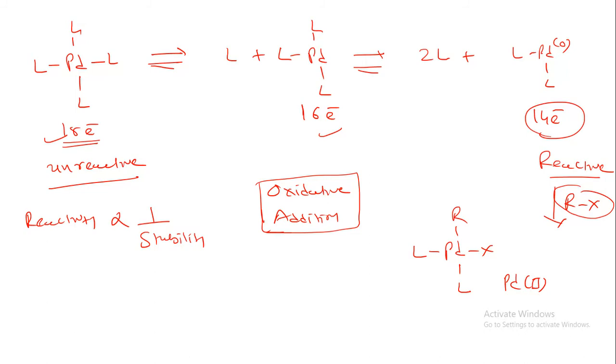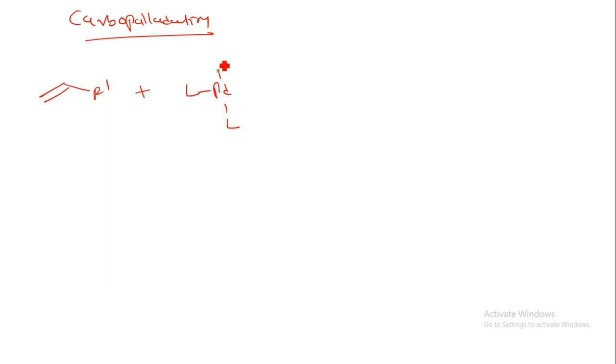Now let us understand one more terminology, that is carbopalladation. This terminology will be useful in the Heck reaction. So before going to the Heck reaction, let us understand carbopalladation. It can be explained like this. Suppose we have an alkene group like this, and we have palladium with ligands, here we can have an R dash group and X group.